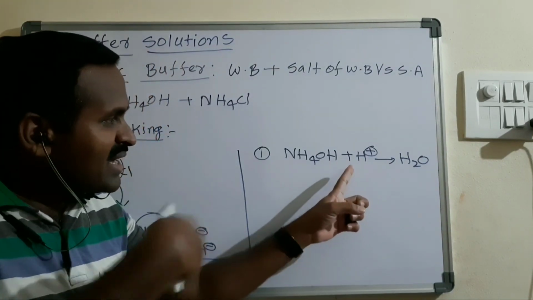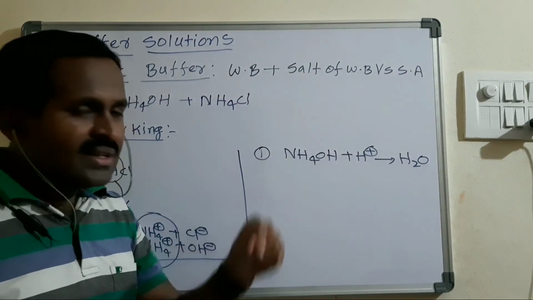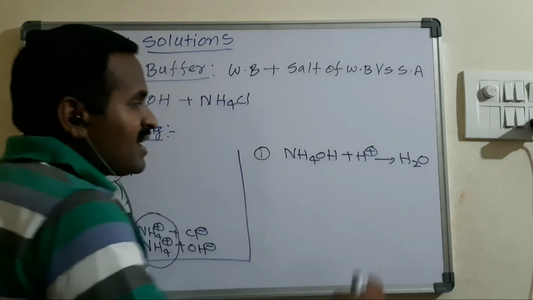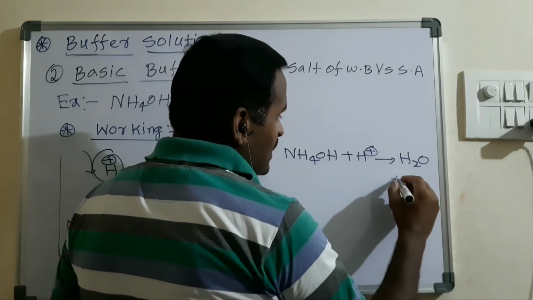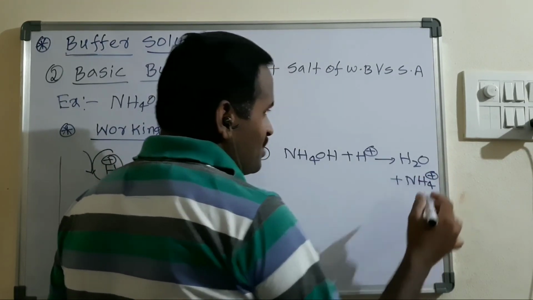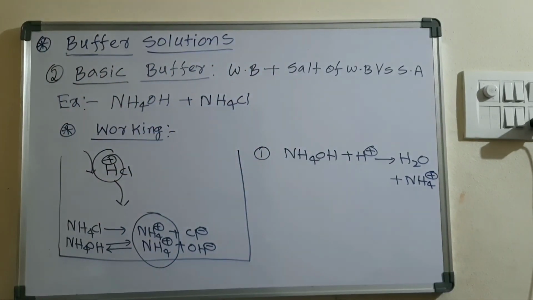That means the H plus ions coming from outside react with the ammonium hydroxide, and it forms undissociated H2O molecules, and NH4 plus ions are also formed. These NH4 plus ions will not affect the pH.